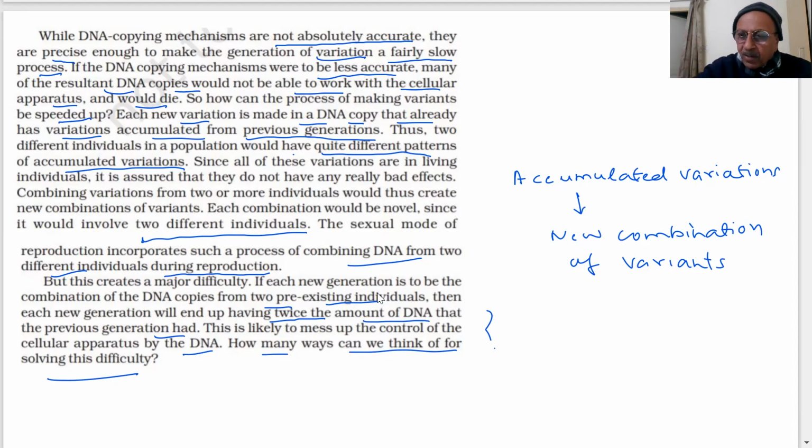You have seen in corona, what is happening? The new variants are coming. The variation is taking place. Every organism is undergoing a process of variation.